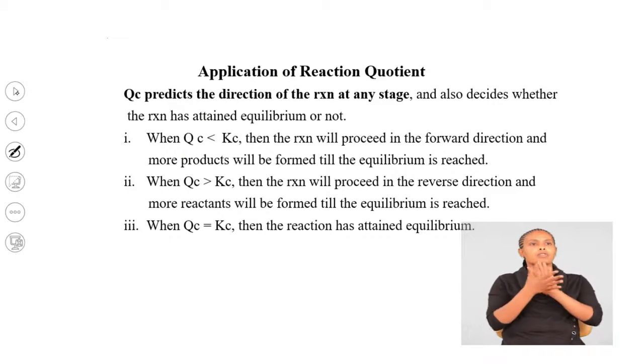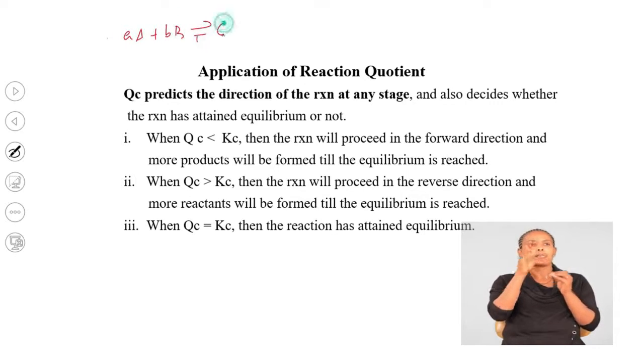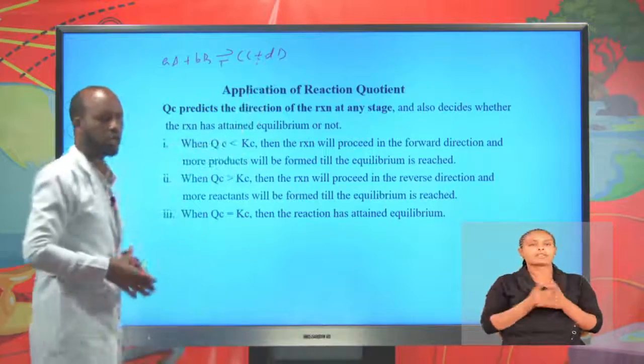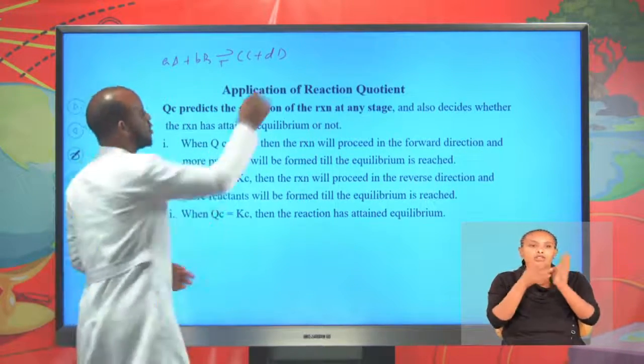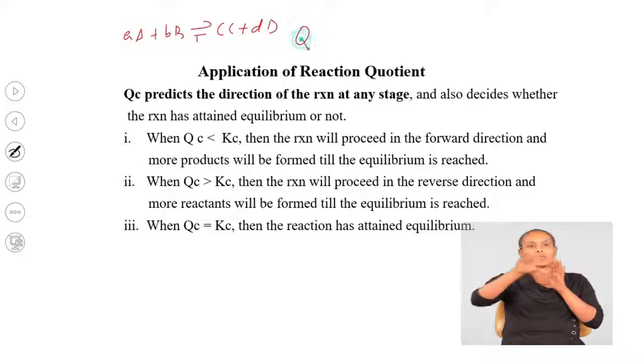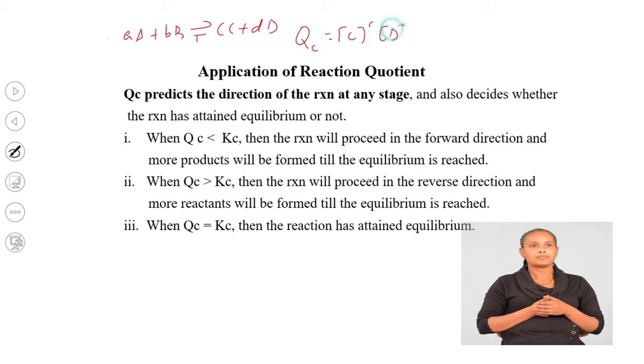Application of reaction quotients. Note that for the reaction aA plus bB to form cC plus dD, now this reaction is an equilibrium reaction. The reaction quotient, which is denoted by the symbol Qc, equals the concentration of C to the power of c times the concentration of D to the power of d, divided by the concentration of A to the power of a times the concentration of B raised to b.